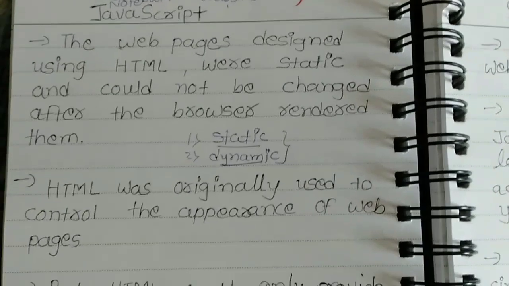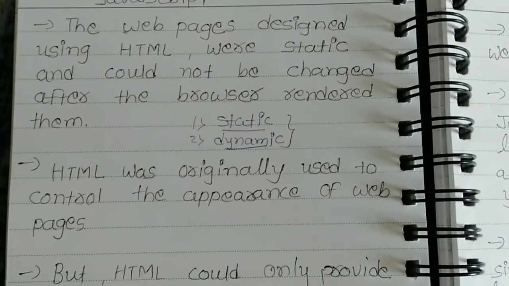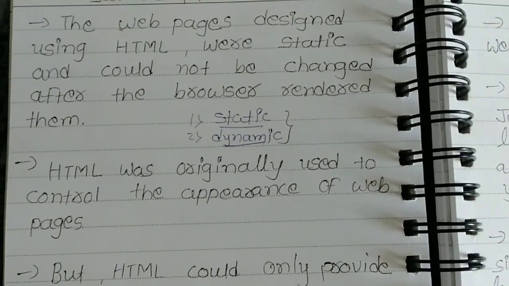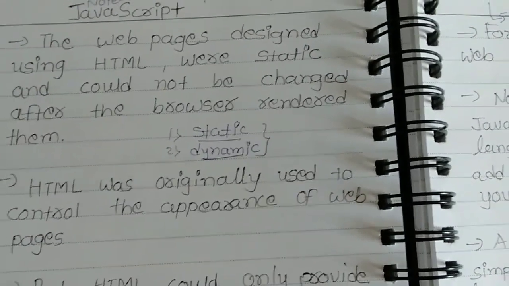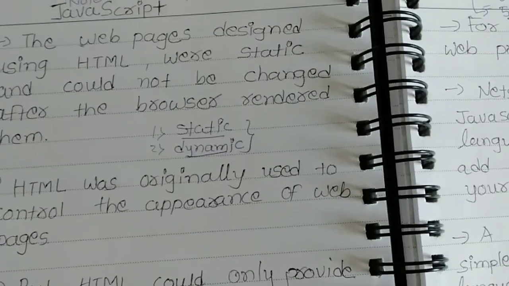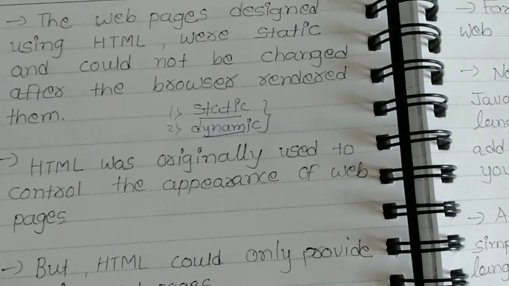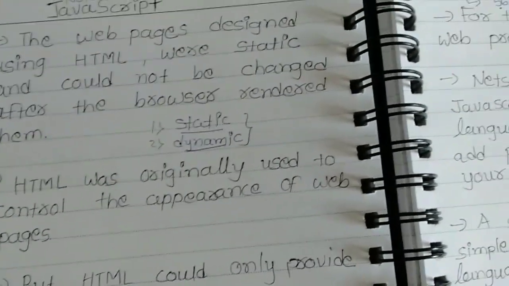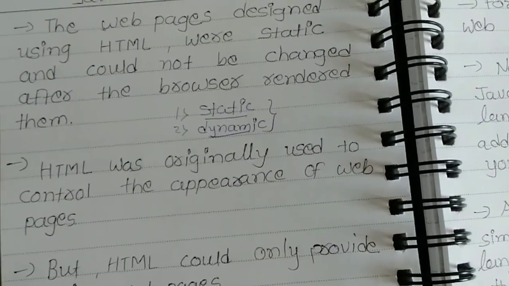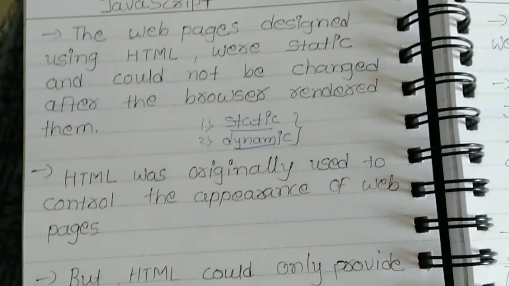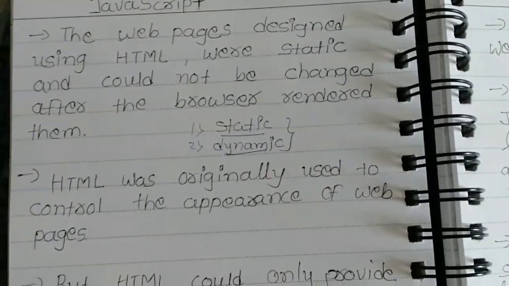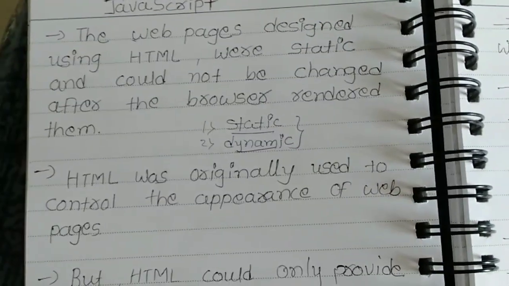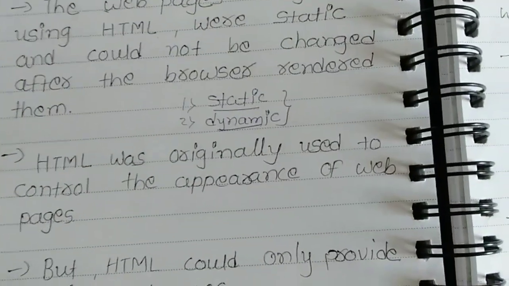HTML was originally used to control the appearance of the web page. Why are we using HTML? Appearance means look and feel. A web page means a simple page. If you want to control the appearance of your web page, that is, its designing style, then you can do it by using HTML.